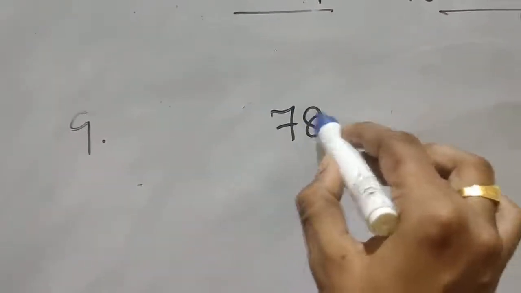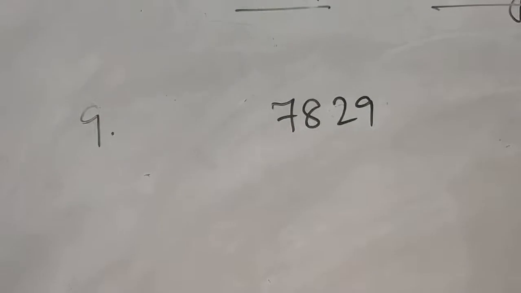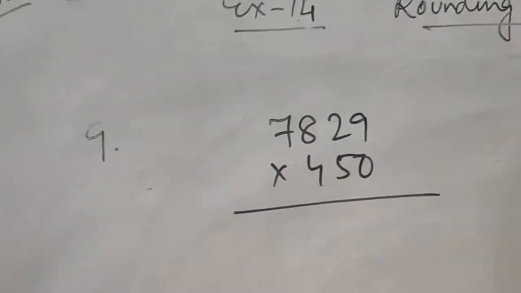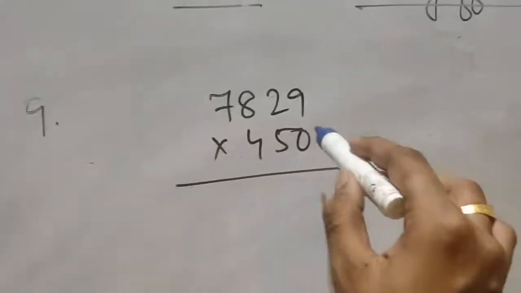Let's do another one. Suppose I am solving question number 9. Suppose a 3-digit number is given. First one is 7829 with 450. So you will multiply with 0 first.